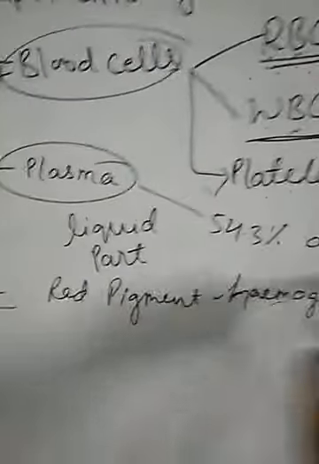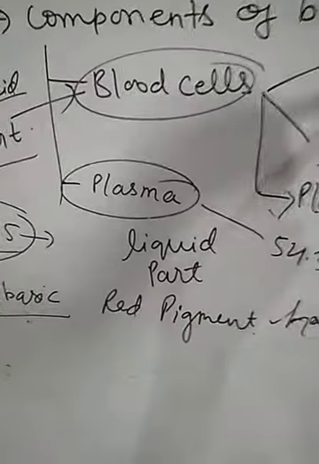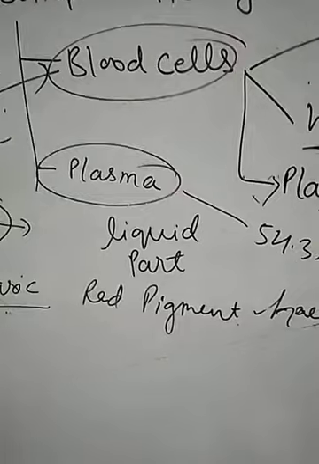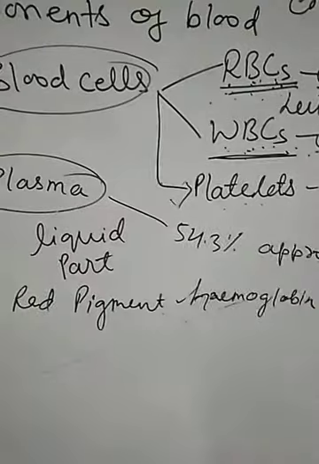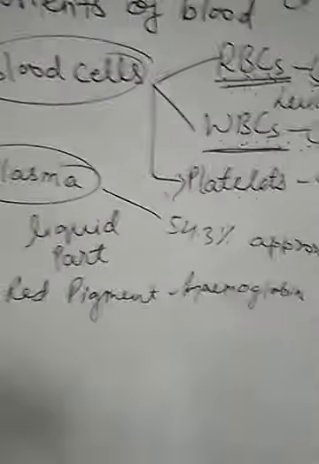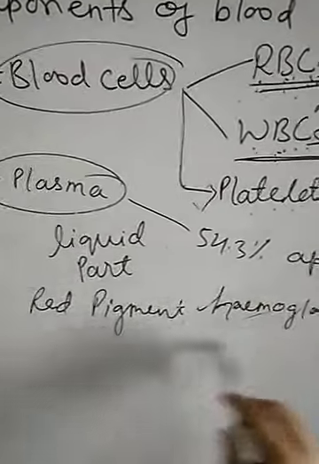And due to the presence of this hemoglobin, the color of the blood is red because it is a red pigment. So the function of RBC is to transport the oxygen. It helps in the transportation of oxygen from one body part to different body parts. And it is done with the help of hemoglobin.